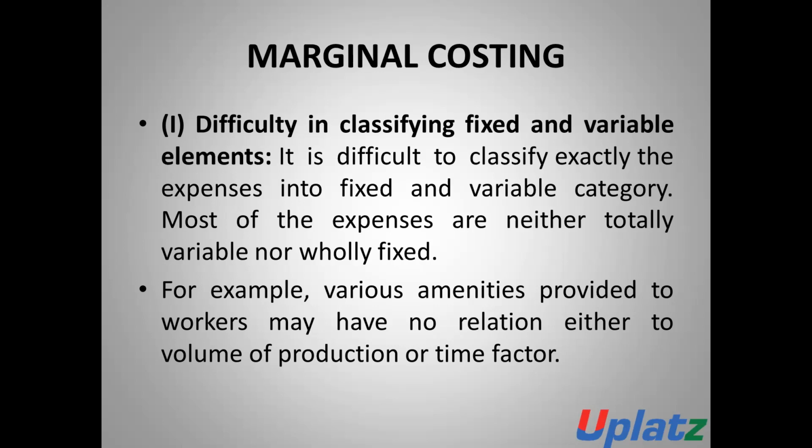Most of the expenses are neither totally variable nor totally fixed. For example, various amenities which are provided to the workers may have no relation either to the volume of product or time factors. So how will we classify it, as fixed or as variable? In the classification of fixed and variable elements, there is very much difficulty.